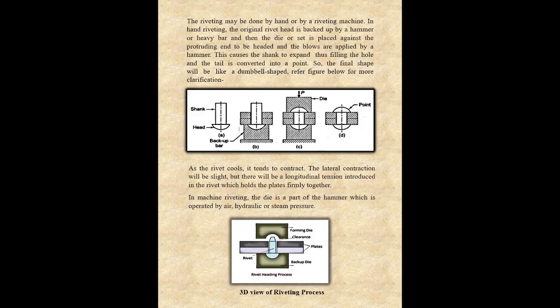In hand riveting, the original rivet head is backed up by a hammer or a heavy bar, and then the die or set is placed against the protruding end to be headed, and blows are applied by a hammer. This causes the shank to expand, thus filling the hole, and the tail is converted into a point. So the final shape will be dumbbell shaped. You can see in this figure each process from point A to point D.